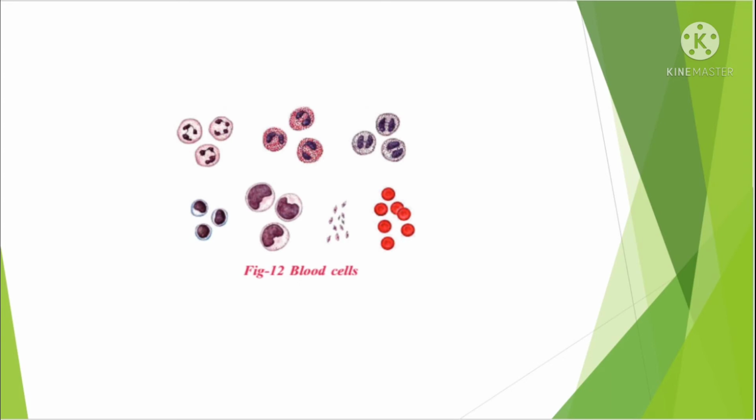Carefully observe this picture, ma. These are the blood corpuscles. How many types of blood corpuscles are present in the blood? Yes, there are 3 types. What are they? Red blood cells, white blood cells, blood platelets.